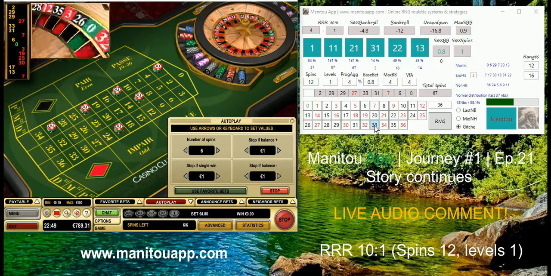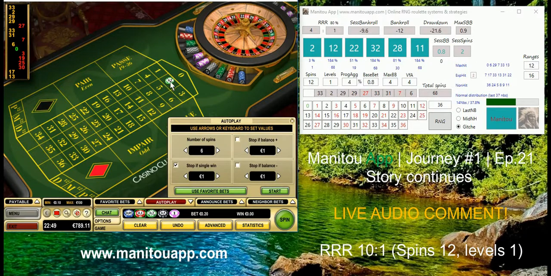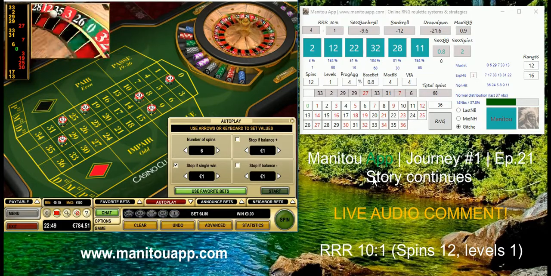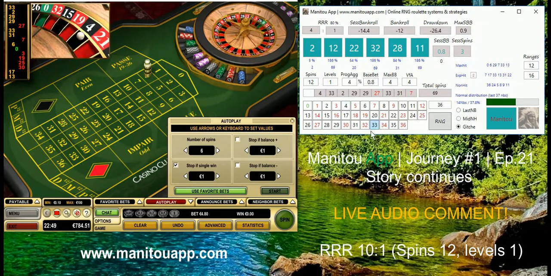Number 33 is again here. So I'm still playing 80 cents. I know it's a little bit of an unsuccessful session now, but it's not a problem. Let's see whether we can make it back.